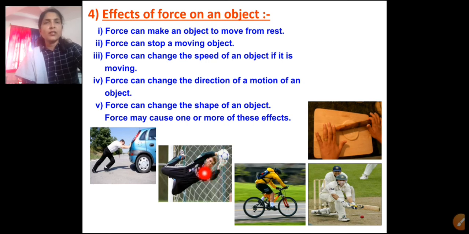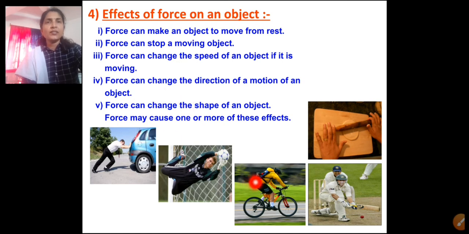How is the person stopping the moving object? By using force. So this is the second effect: force can stop a moving object. Force can move a rest object and force can stop a moving object.